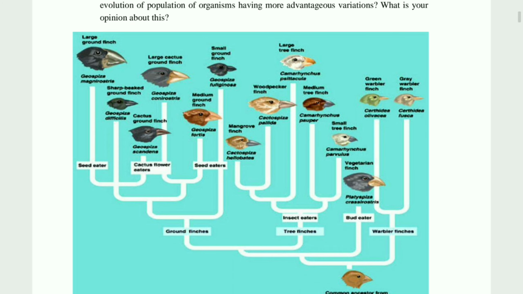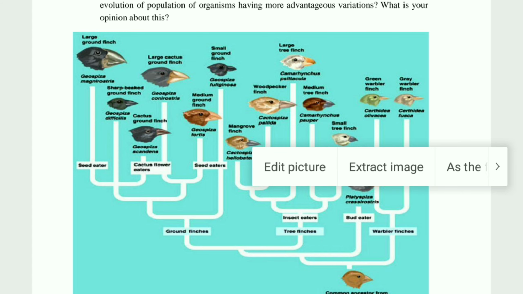Then you see children, one figure is given in your textbook. Here we are talking about the finch. Finch means the beak of that particular bird. Different types of beaks are there as per their utility. Some are used for the cracking of fruit, some are insect eaters, some may have the cactus flower. Okay, so as per their utility, their beaks had been developed. So this is one evolution that came in the beak of that particular bird.